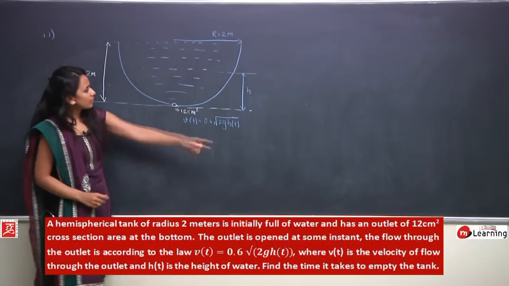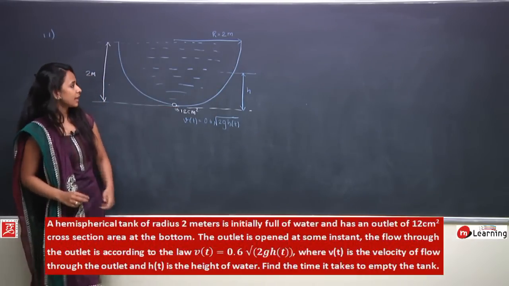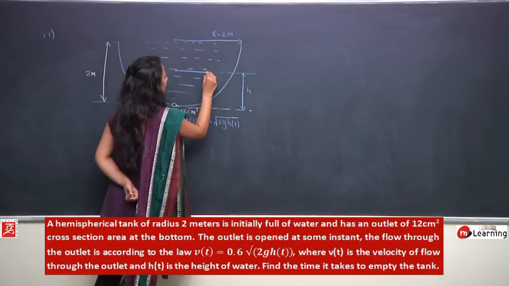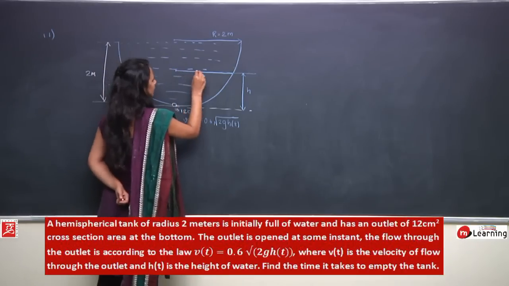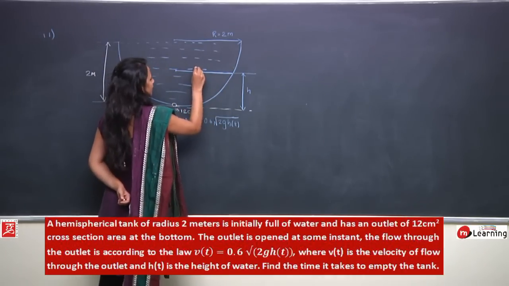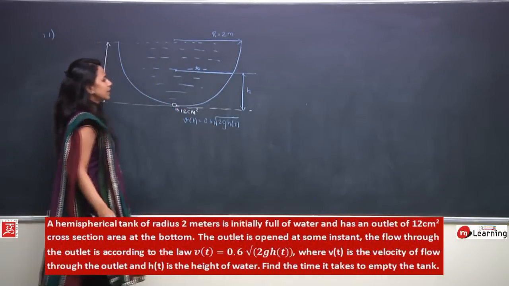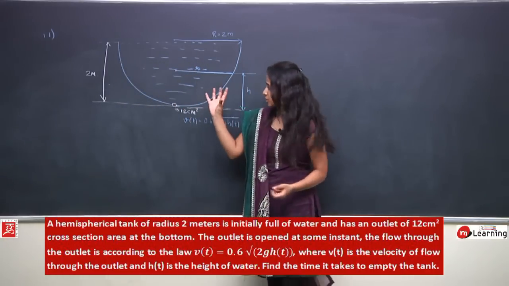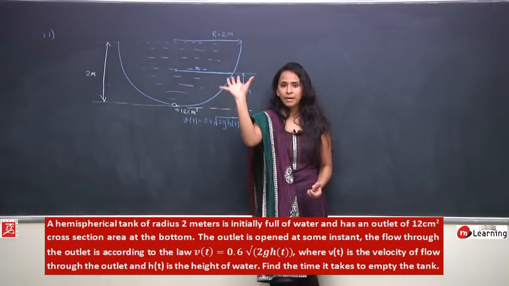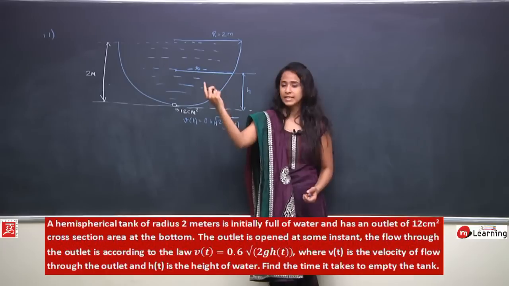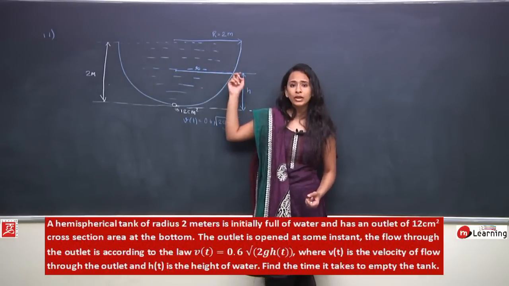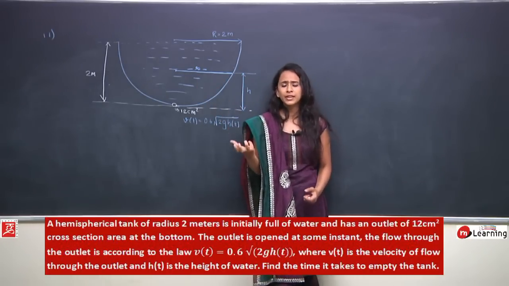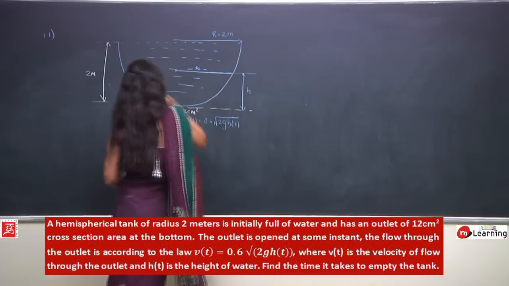So let us take some instant of time at which the level of water in this tank is h. The radius would be smaller here, so just understand what it would look like at this instance of time. The water would form a complete circle, so at that instant the top level of water would be forming a circle of radius, let us say, small r, and this is the height.